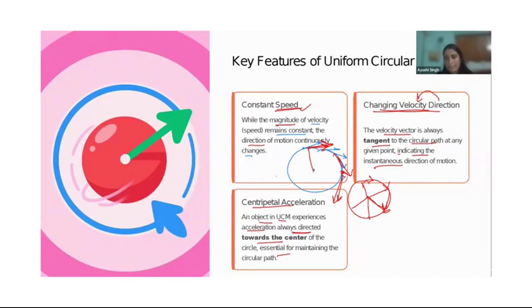The radius will remain the same if it is a circle. So at every point, there is always acceleration directed towards the center of the circle, in a particular direction, and that is centripetal acceleration. If there were centrifugal acceleration, the thing would go out of the circular motion and leave the path of the circle.